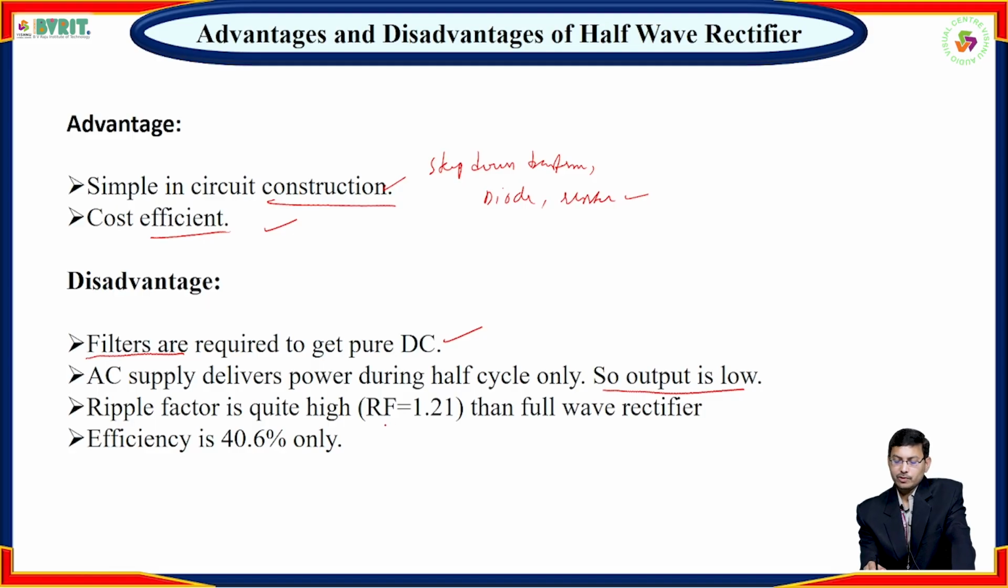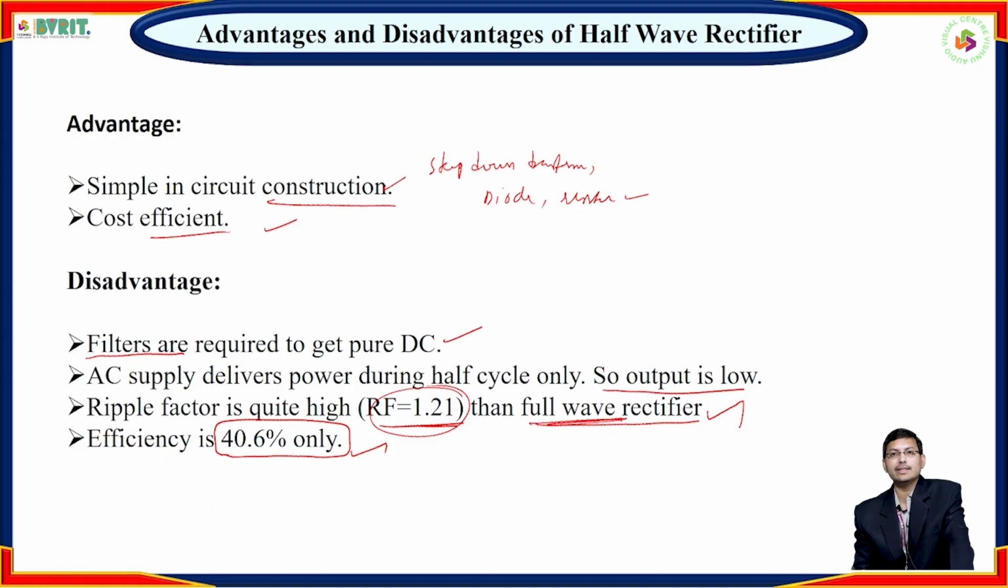And here the ripple factor is 1.21, as we just calculated. It is very high compared to a full-wave rectifier. If you want perfect DC, the ripple factor value must be low. That will be achieved by using a full-wave rectifier. For the half-wave rectifier, the ripple factor value is 1.21 only. Now efficiency, which we just derived, is 40.6% only. That is also very low compared to a full-wave rectifier. So these are the advantages and disadvantages of the half-wave rectifier.